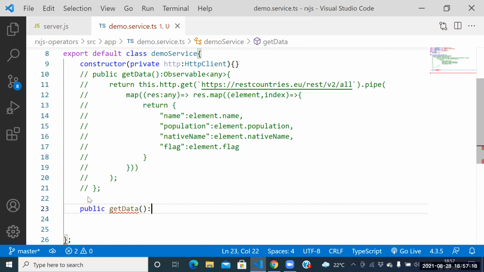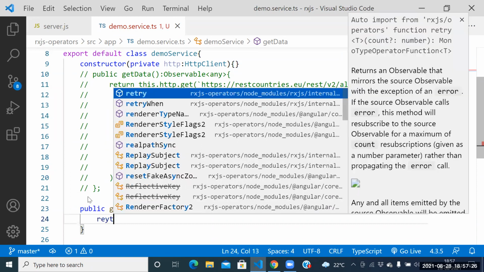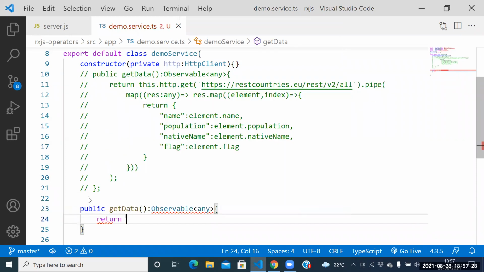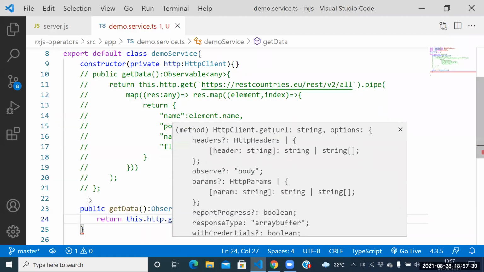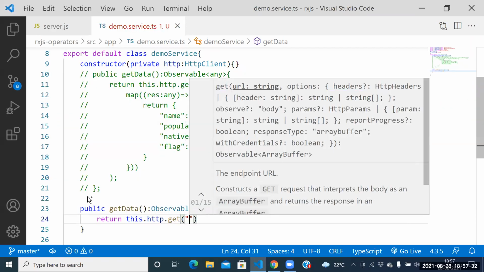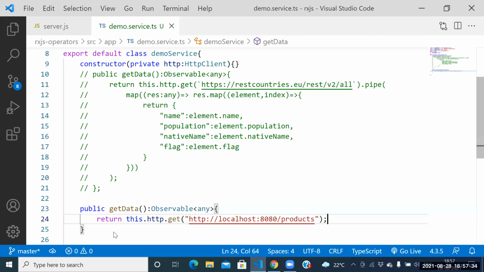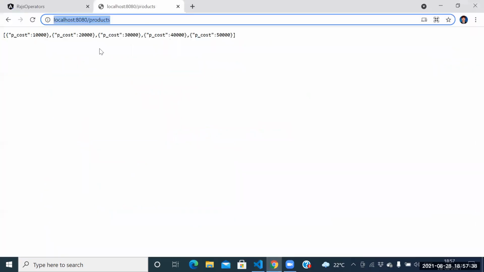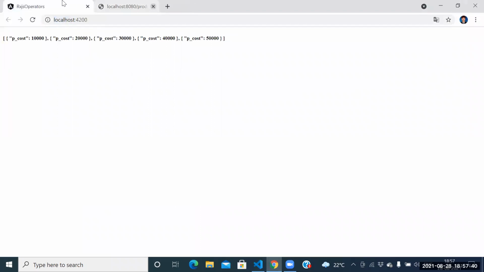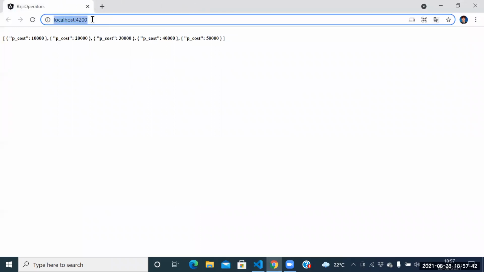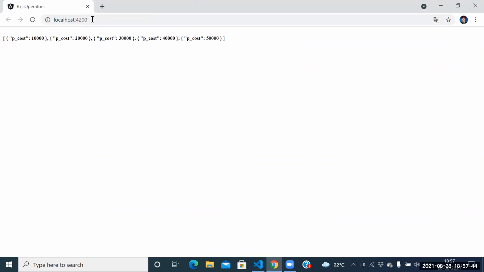Guys, say this one again. Colon observable of what you want to place, any. Next one, return http dot what you wanted to place, get. Return http dot get here. Okay? Check the result now. Once you check the result, what is the output you are getting here? 10,000, 20,000, 30,000, 40,000, 50,000 now.